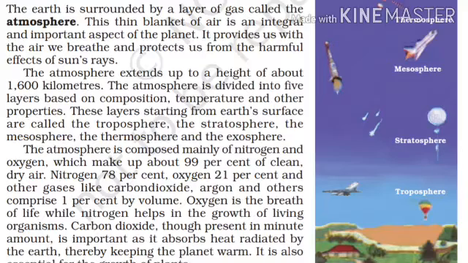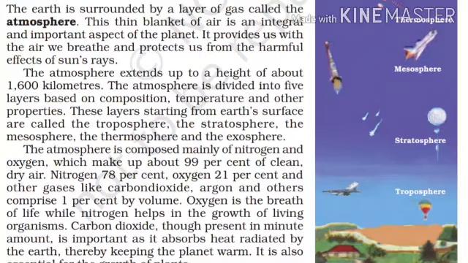Now we come to know about oxygen. Oxygen is the breath of life, while nitrogen helps in the growth of living organisms. So oxygen is helpful for our breathing system, but nitrogen helps in the growth of living organisms.